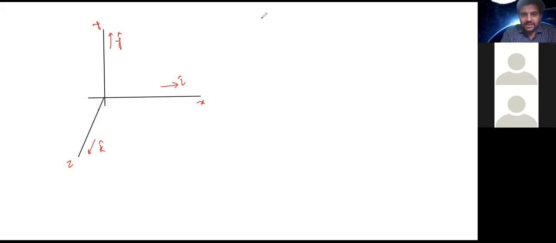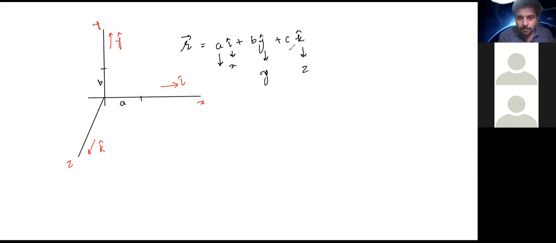So when I'm representing a vector in the format R is equal to A i cap plus B j cap plus C k cap, what would it mean? It would mean that in the direction of X, the component is A. In the direction of Y, the component is B. In the direction of Z, the component is C.